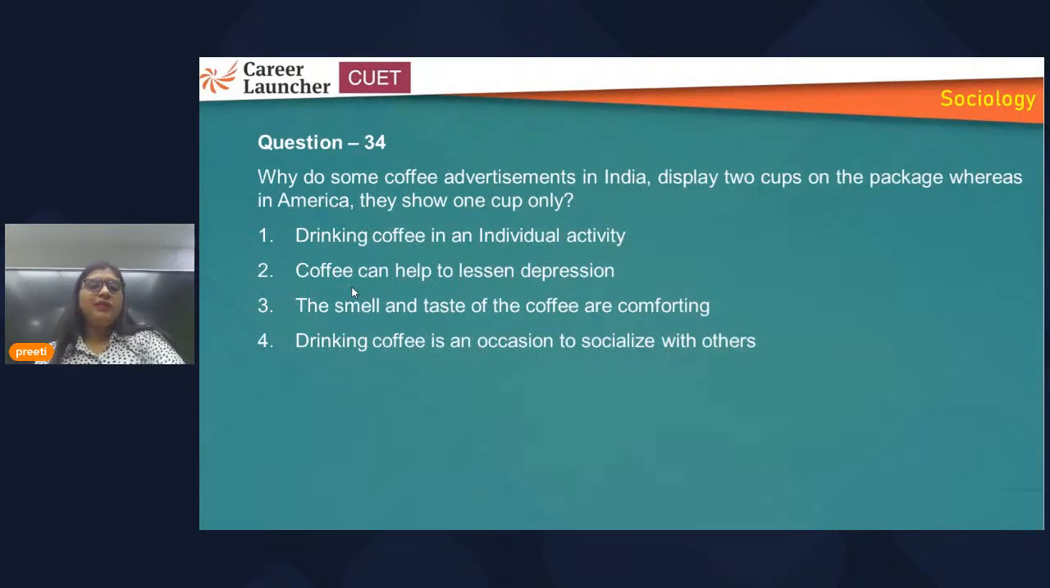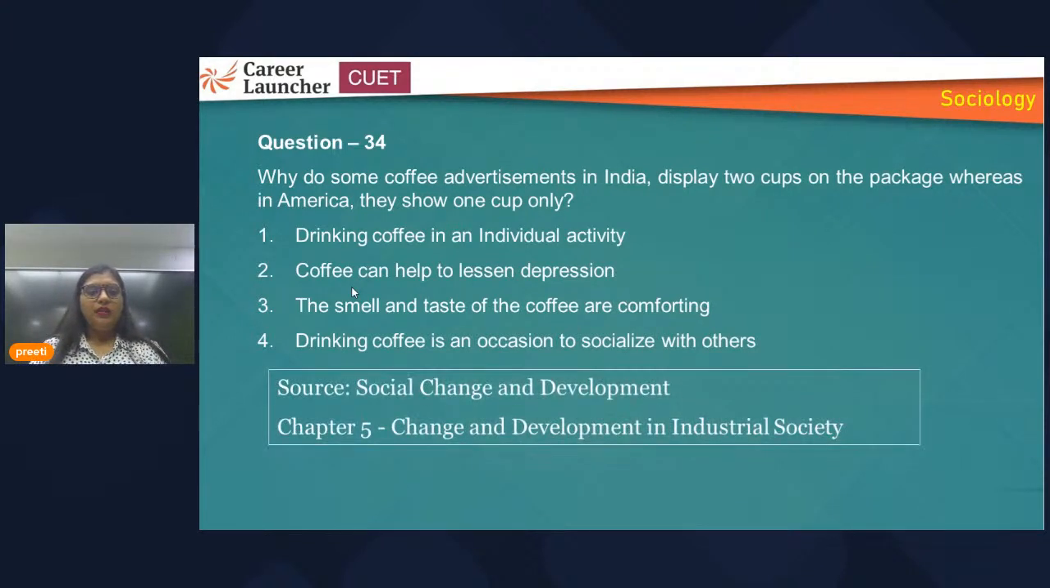There is another question from the same chapter. Why do some coffee advertisements in India display 2 cups of packages, whereas in America they show 1 cup only? So what does the 2 cups in the coffee advertisement in India mean? It means coffee is about socializing. Whenever we meet a friend, what do we offer them? Let's go for a coffee. This is socializing of those 2 individuals who have met after so long. So the 2 cups in the Indian coffee advertisement mean that drinking coffee is an occasion to socialize with others.